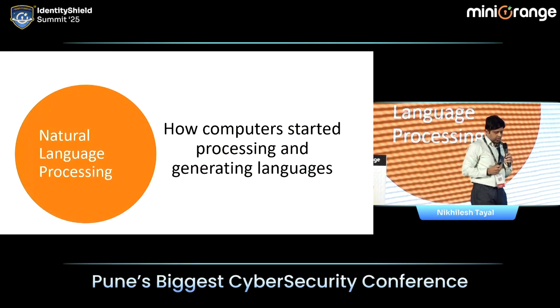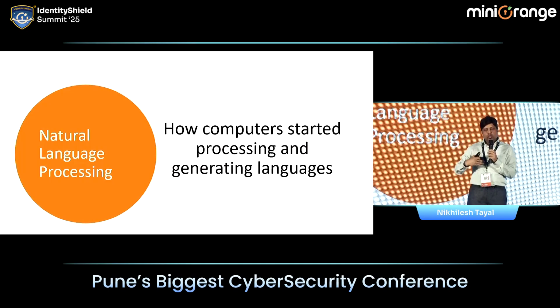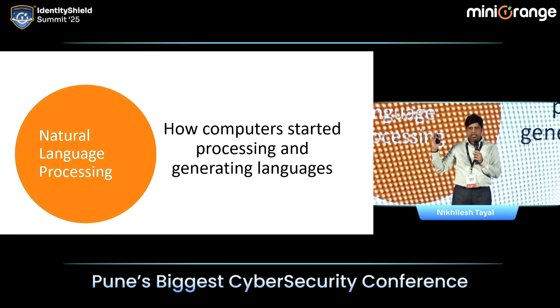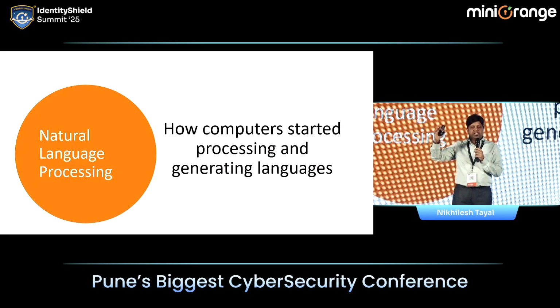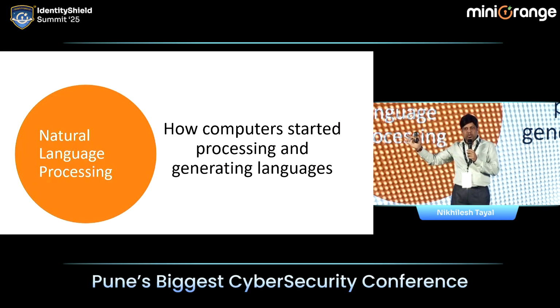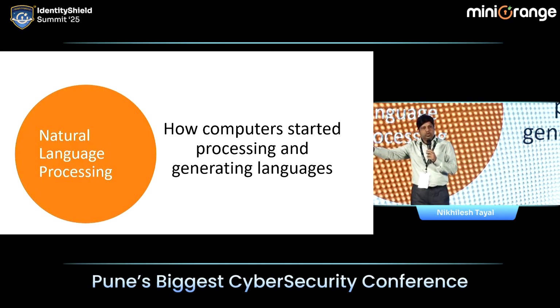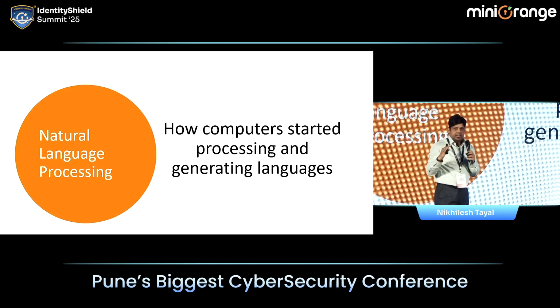We all know that in order to interact with a computer system, we need to write code, right? And what is code? Code is a set of instructions written in a programming language like Python, Java, PHP. These are high-level languages which first get converted into low-level language and then ultimately to binary, and only then can the computer understand, right?